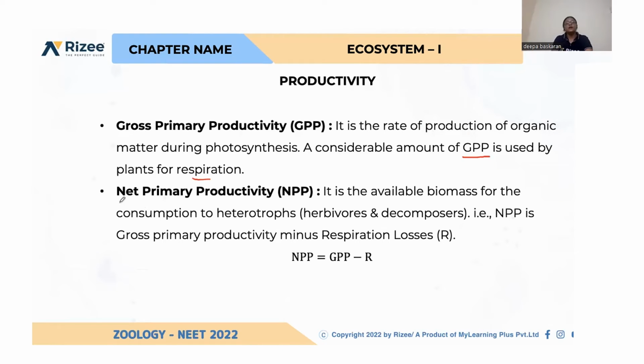So what is the definition for net primary productivity? Gross primary productivity, including respiration, is how much total organic matter is produced by the plants. Net primary productivity is the amount which is available for the next level organisms, that is consumers, or heterotrophs, you can say. That is, net primary productivity is equal to gross primary productivity minus respiratory loss.